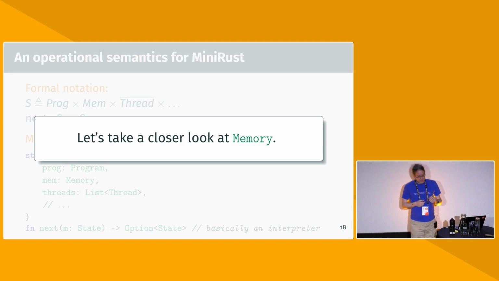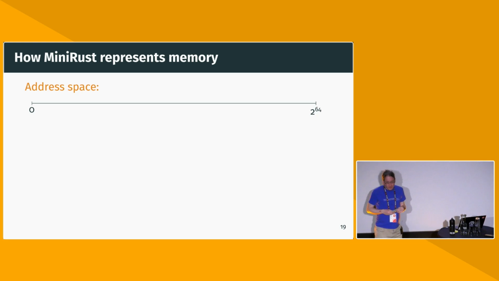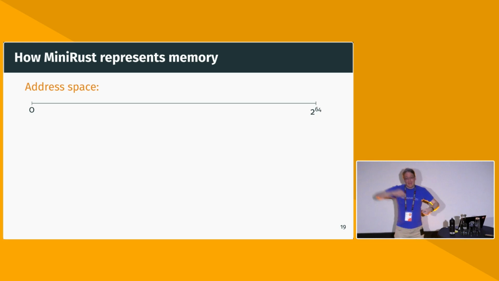I can't go over the entire interpreter here, but I want to take a slightly closer look at this memory type, because that's where some of the most interesting stuff happens. So the memory from the perspective of MiniRust, and now we get into choices I made, some of which are just modeling existing consensus or already decided things, and some of which are just decisions I made so that I have a proposal for what MiniRust could look like, and there's going to be discussions on what the final version looks like.